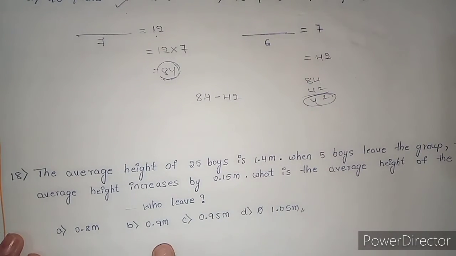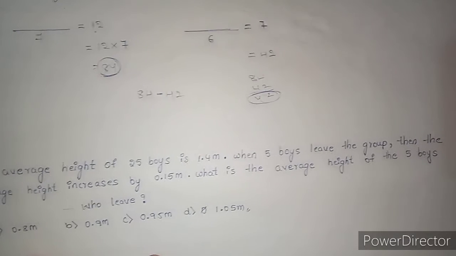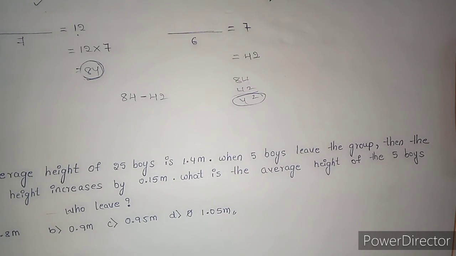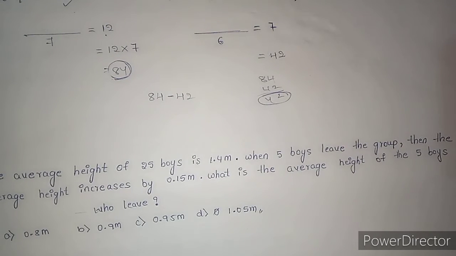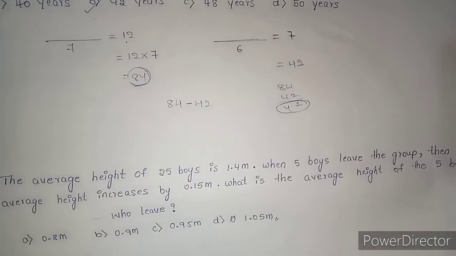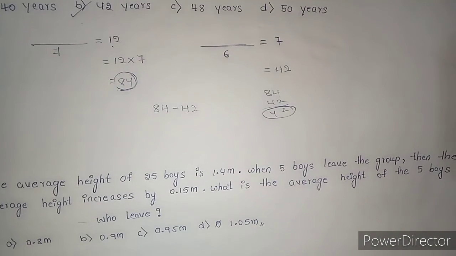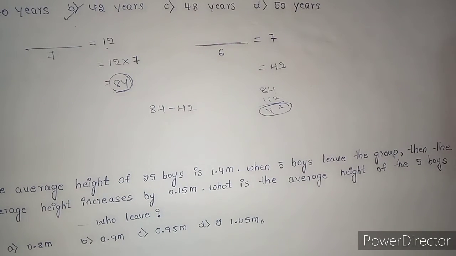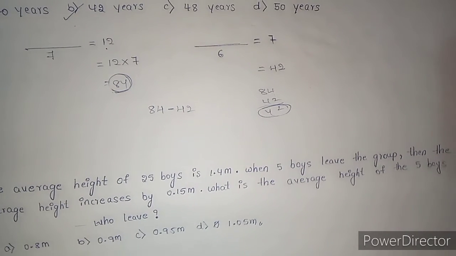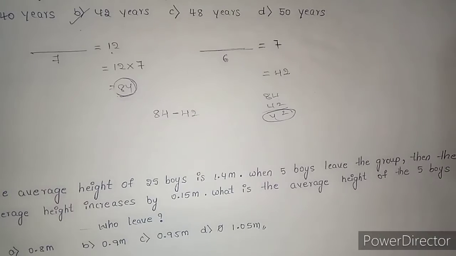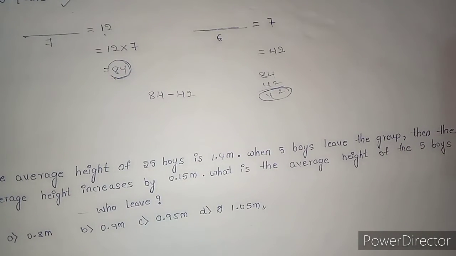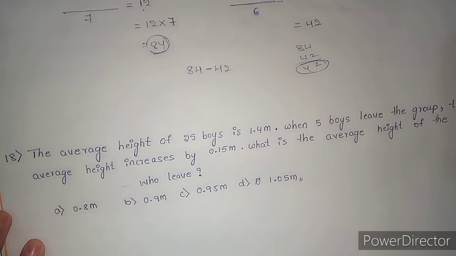Then 18th question. The average height of 25 boys is 1.4 meter. When 5 boys leave the group, then the average height increases by 0.15 meter. What is the average height of the boys who leave? Option A 0.8 meter, option B 0.9 meter, option C 0.95 meter, and option D 1.05 meter.